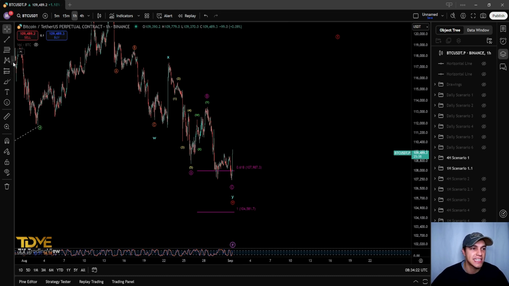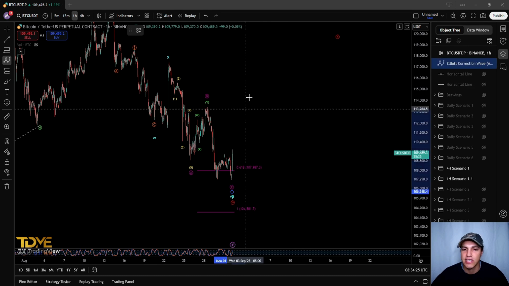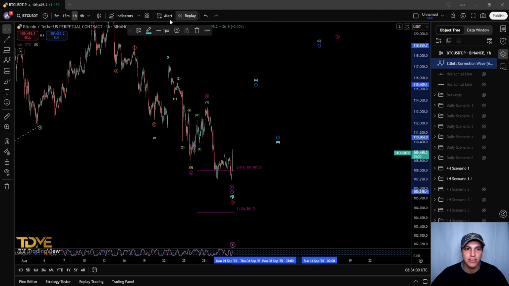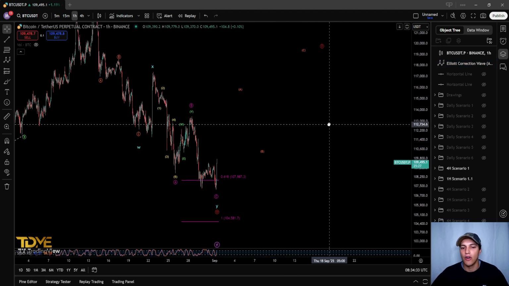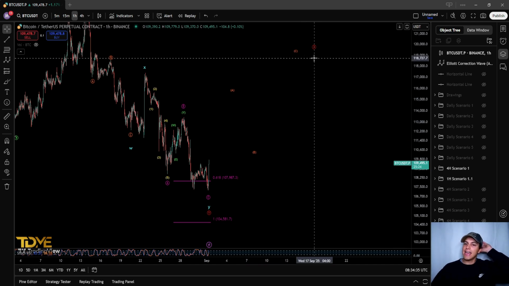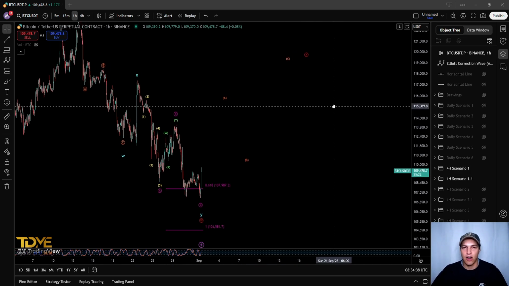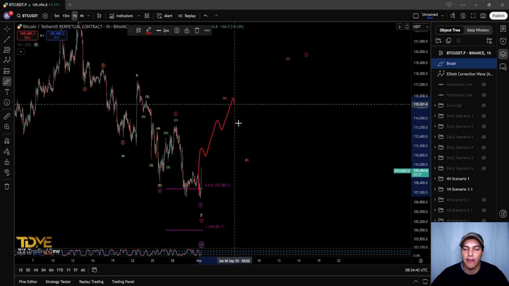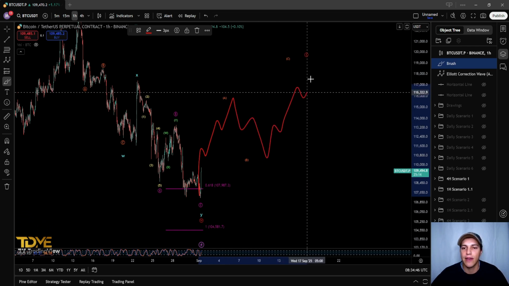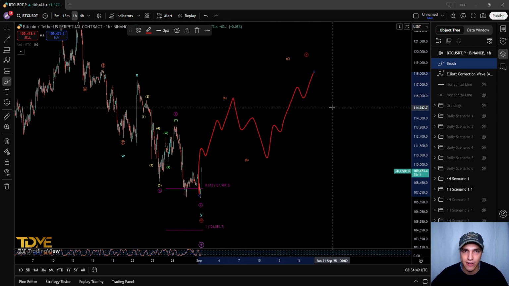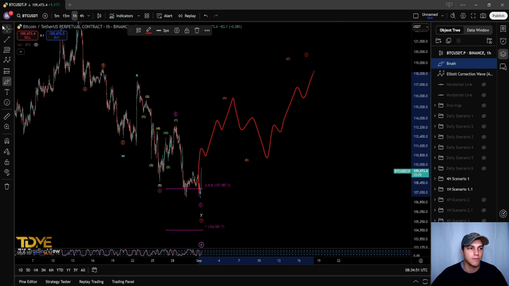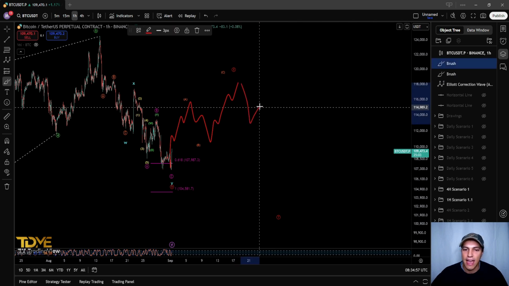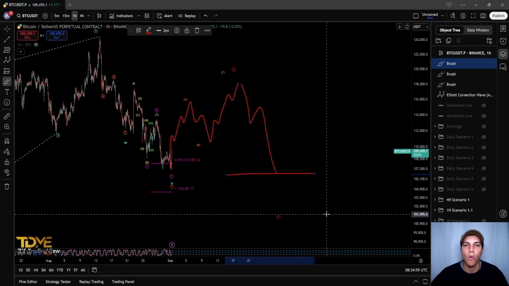What are we likely to see in the wave X? We are likely to see an A, B, and a wave C in the wave X, right? Let's change this to another color. Let's say orange, right? We're likely to see an ABC up in the wave X now, right? In wave A, we are looking for a 5-wave structure. In wave B, a 3-wave structure, followed by a wave C 5-wave structure again, right? This is our main scenario at the moment, and we are then looking for another ABC down in the wave Y, right?